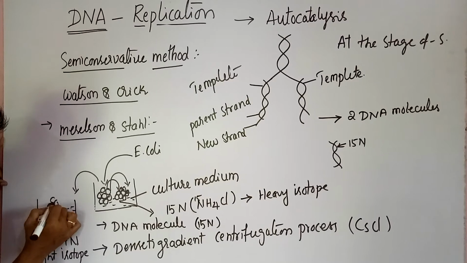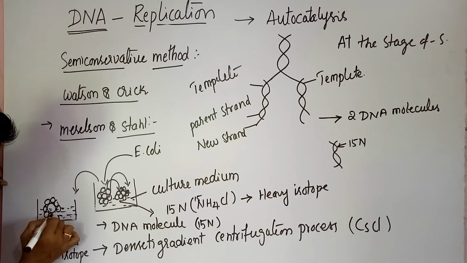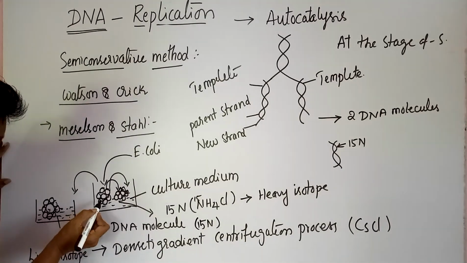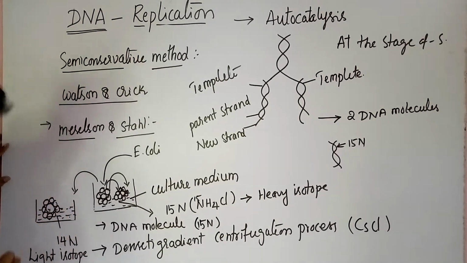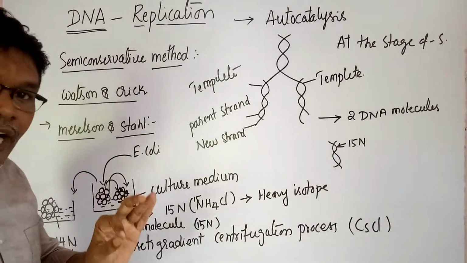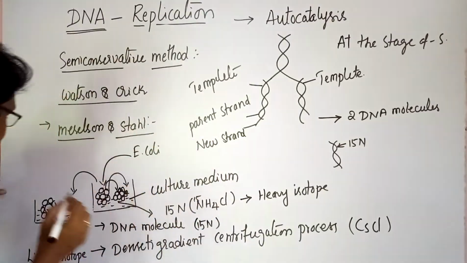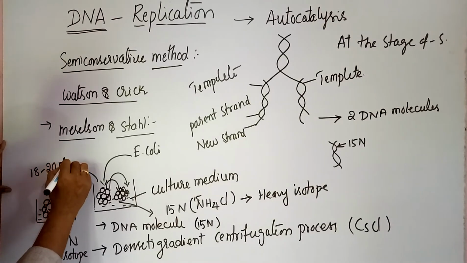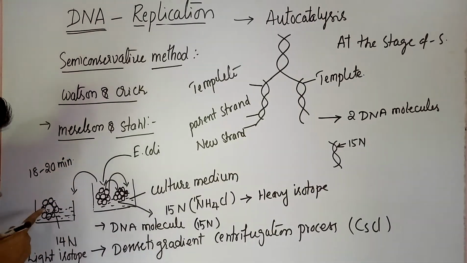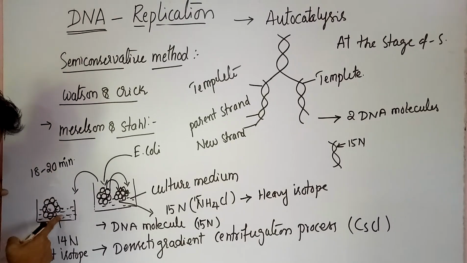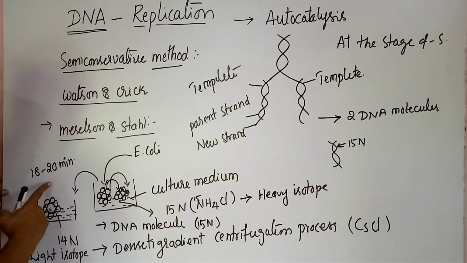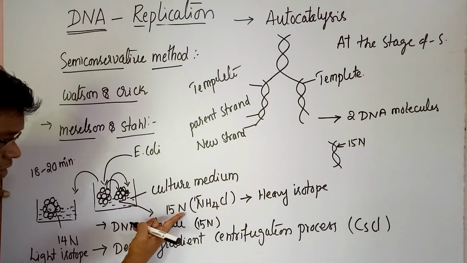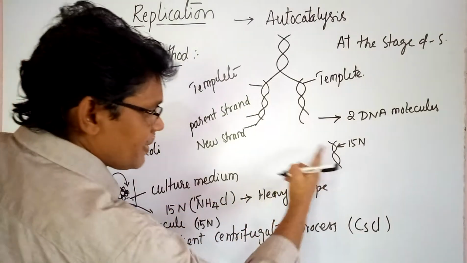Therefore, the first generation is separated from this culture medium. Generally, bacteria divide within 18 to 20 minutes. After transfer to the 14N medium, the first hybrids are formed. Initially the DNA molecule contains 15N.